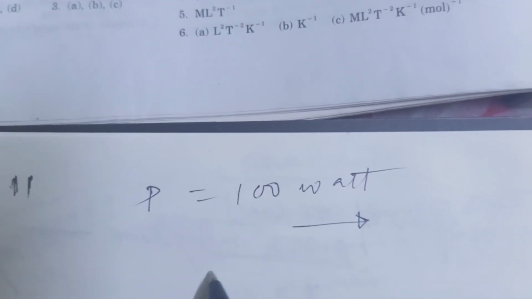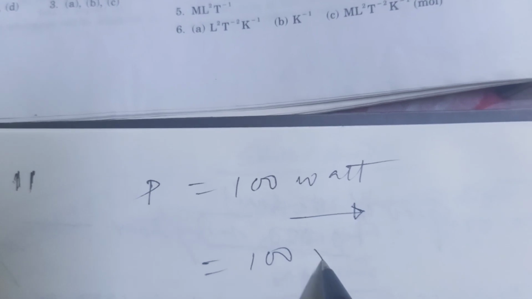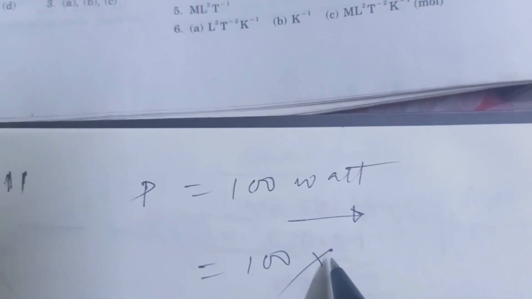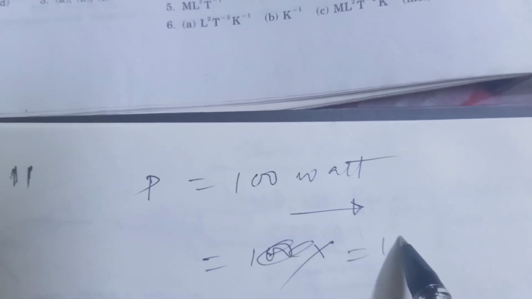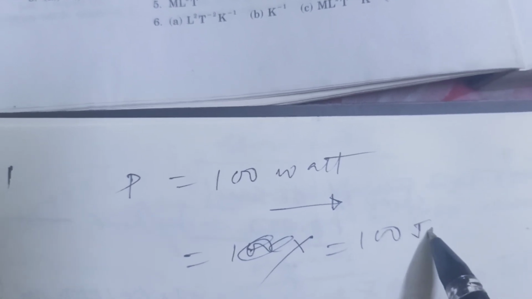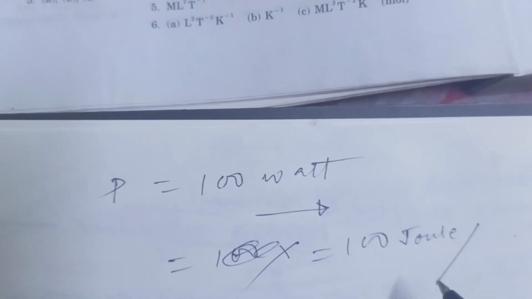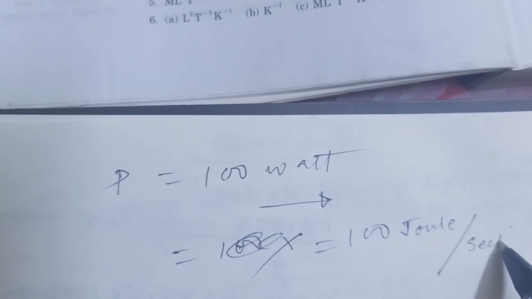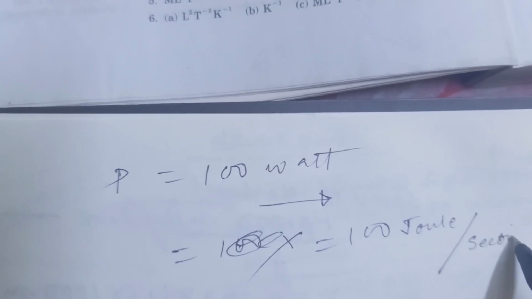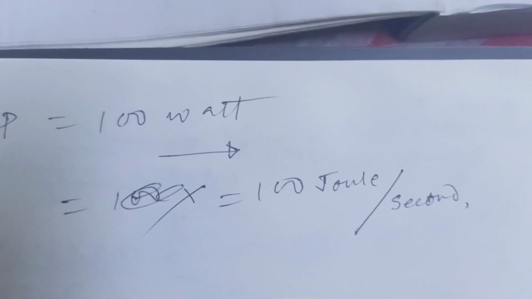So it is 100 into watt. What is a watt, students? This is joule per second.